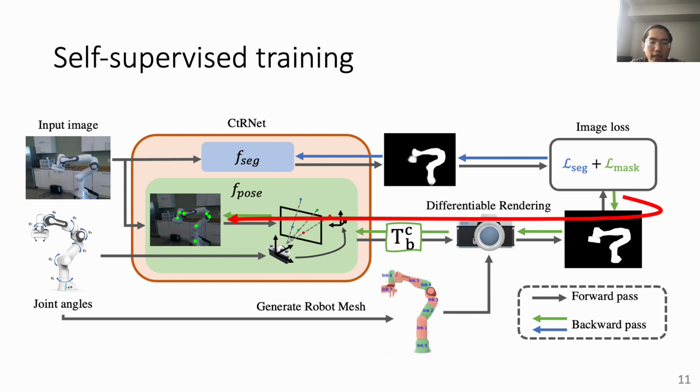In order to optimize the network parameters using gradient descent, we utilize the differentiable rendering and the differentiable PnP solver for backpropagation. And at the same time, we also use the rendered image to refine the foreground segmentation neural network, but only with good samples. So basically, in some sense, the foreground segmentation and the keypoint detector take turns learning from each other to overcome the sim-to-real gap.